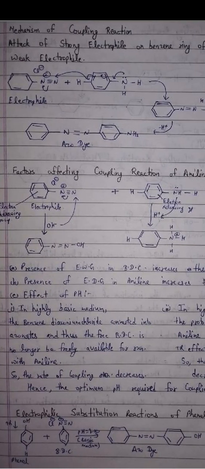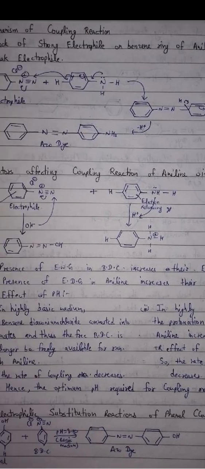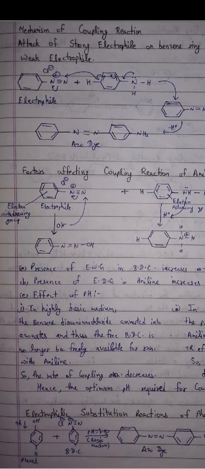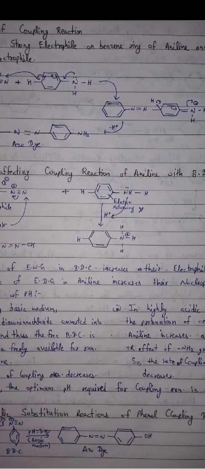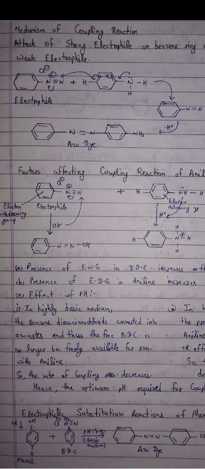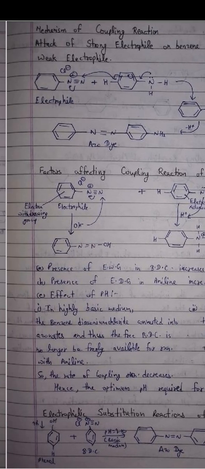Next we will see the coupling reaction. Mechanism of coupling reaction: attack of a strong electrophile on the benzene ring of aniline and generation of a weak electrophile gives the azo compound. Factors affecting coupling reaction of aniline with BDC: electron withdrawing group on the electrophile, electron releasing group on aniline.